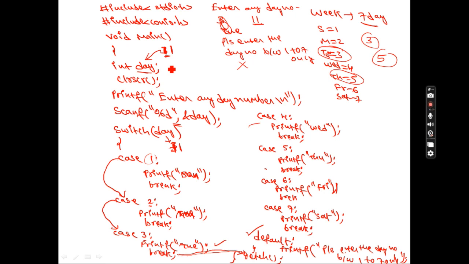So got a clarity: switch is having n number of options, but among n number of options only we have to select one case. We have to select either case 1 or any other, that depends on your value. कौन सा केस सेलेक्ट करना है, एंटर की हुई वैल्यू के ऊपर डिपेंड है.